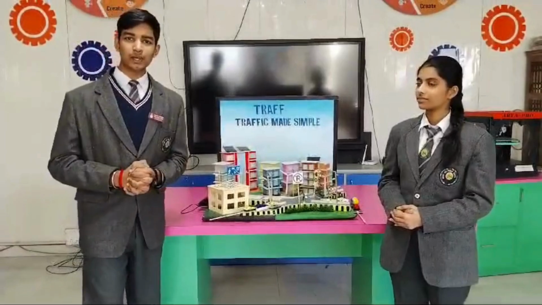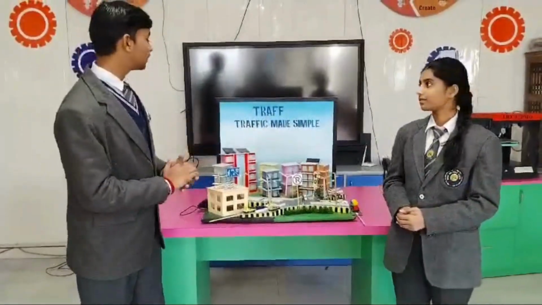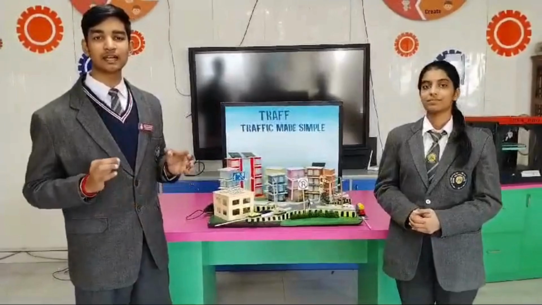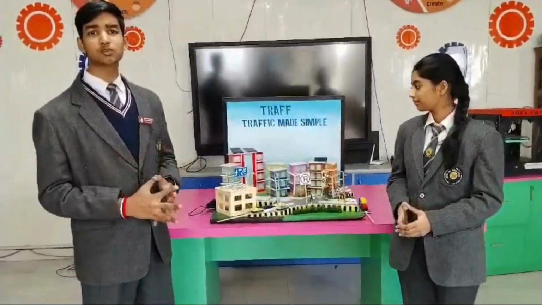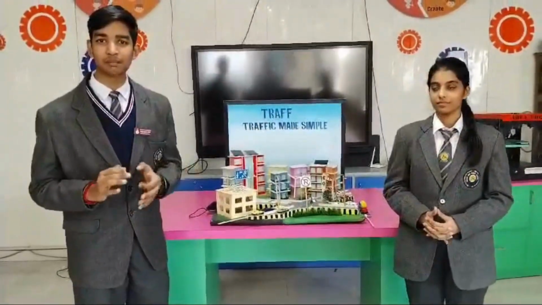Greetings everyone. Today we are here to introduce TRAF. TRAF is an innovative smart traffic solution that uses cutting-edge sensors and AI to dynamically switch between the traffic lights as per the real-time traffic condition.